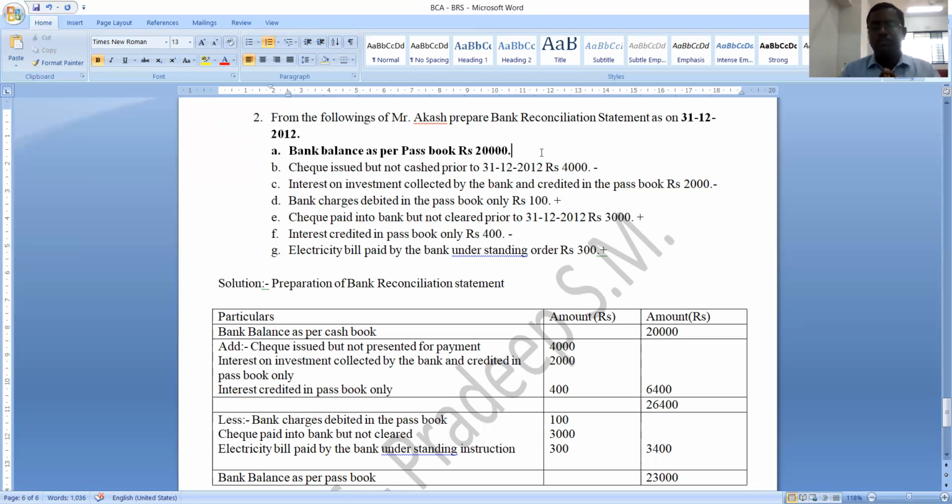According to me, these problems will come for 5 marks. So please don't lose that 5 marks. And 2 mark important questions are like, what do you mean by bank reconciliation statement? State any two reasons that cause the difference between cash book balance and passbook balance. Understood? Or state any two features of bank reconciliation statement. This kind of 2 mark questions they may ask on bank reconciliation statement. So please be perfect with problems on bank reconciliation statement.